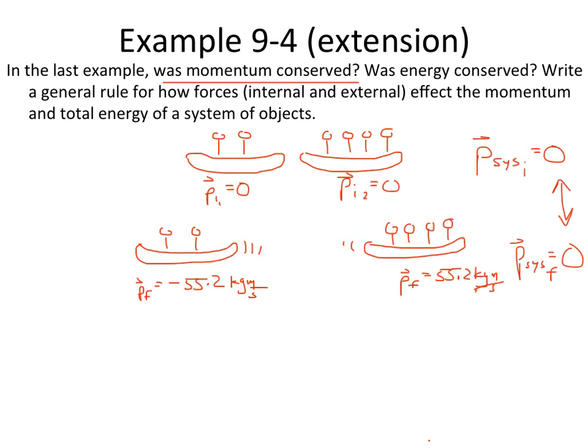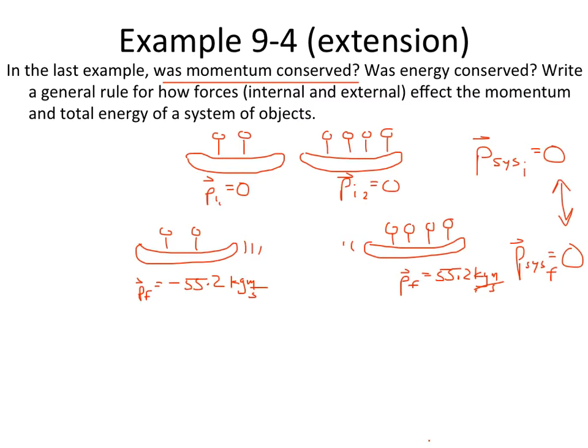Of course, now let's ask ourselves, was energy conserved? And I'm going to draw this in blue. All right, was energy conserved? So really, the question is whether there is the same amount of energy in the system beforehand and afterwards. Well, beforehand, what's the energy?